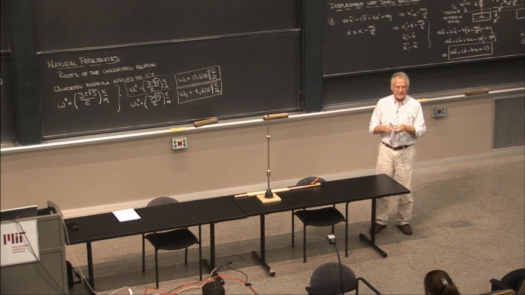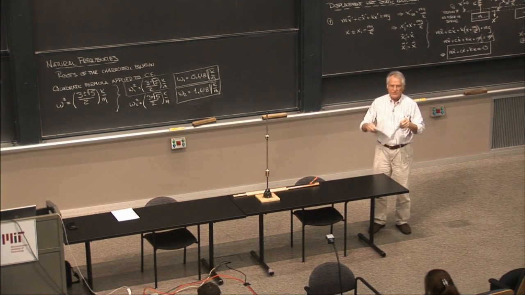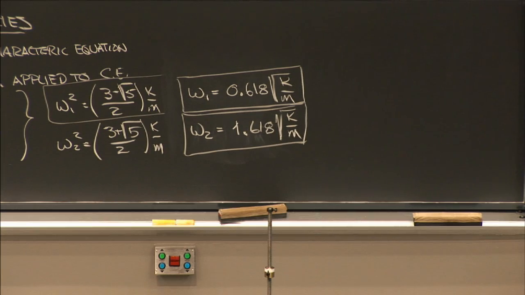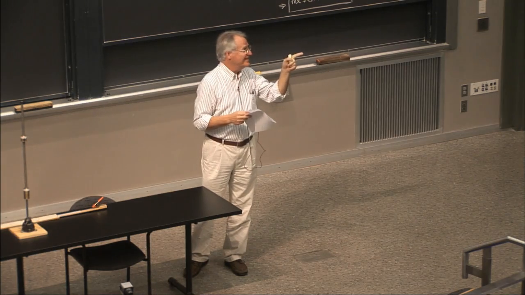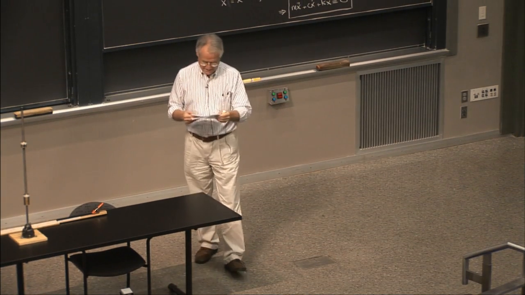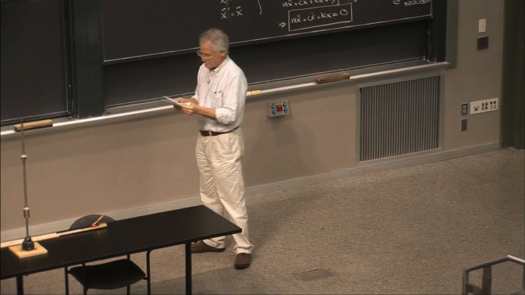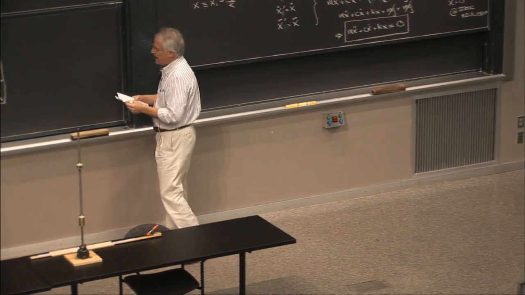Anybody recognize that number, 0.618, for all you fuss budgets? Ring any bells? Any number freaks here? No? I heard it. That's it. Exactly. Nice job. The golden mean, the golden ratio.